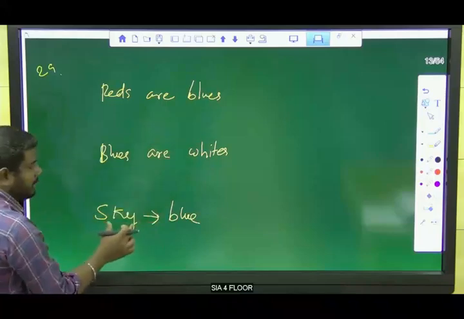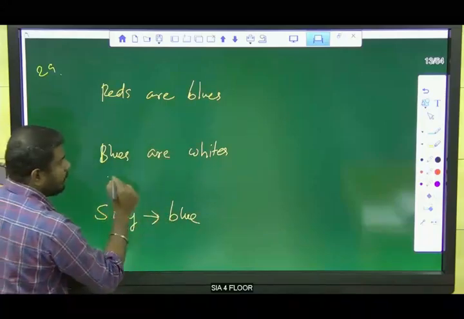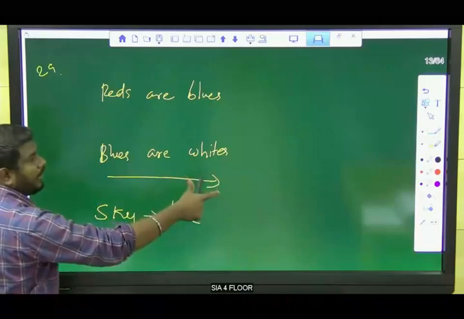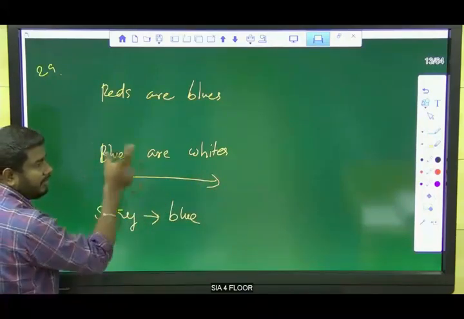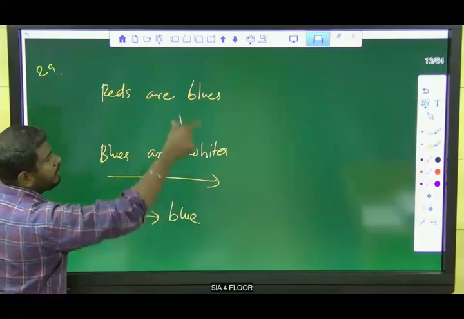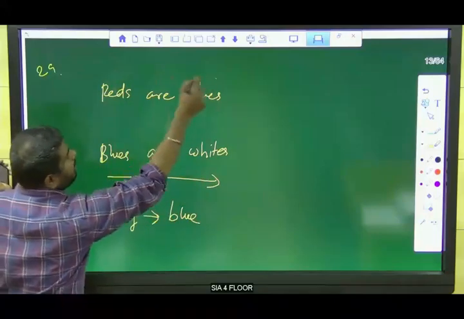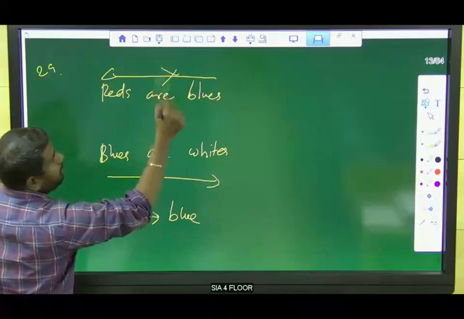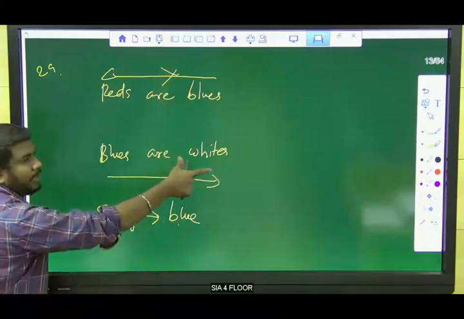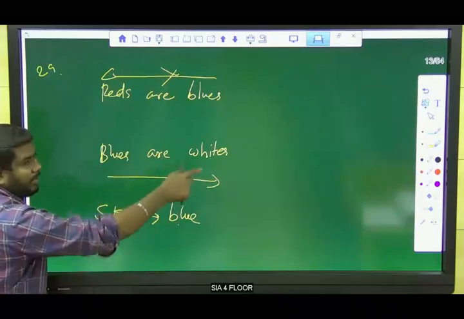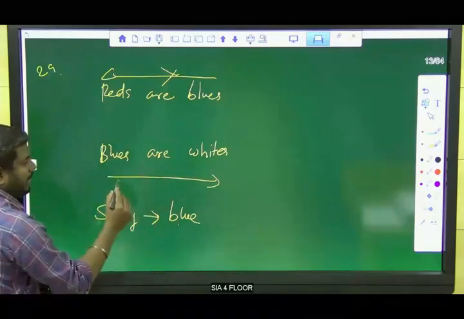If the color of sky is blue, then we need to go from left to right. Blue will be in the first place, and we need to take that only. Going from right to left is wrong.